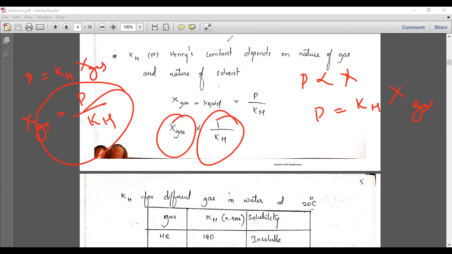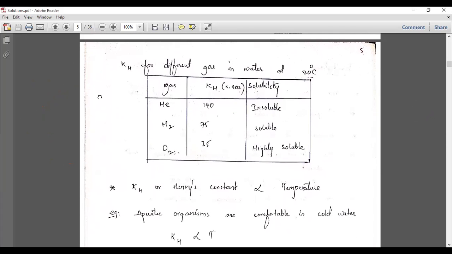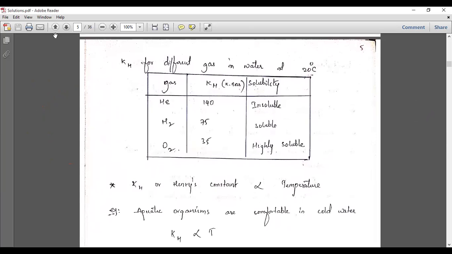I will show you some examples. See here, these are some of the examples of Henry constants. Helium has a Henry constant of 140, the hydrogen gas is 75 kilobar, where K stands for kilo, and O2 is 35 here.